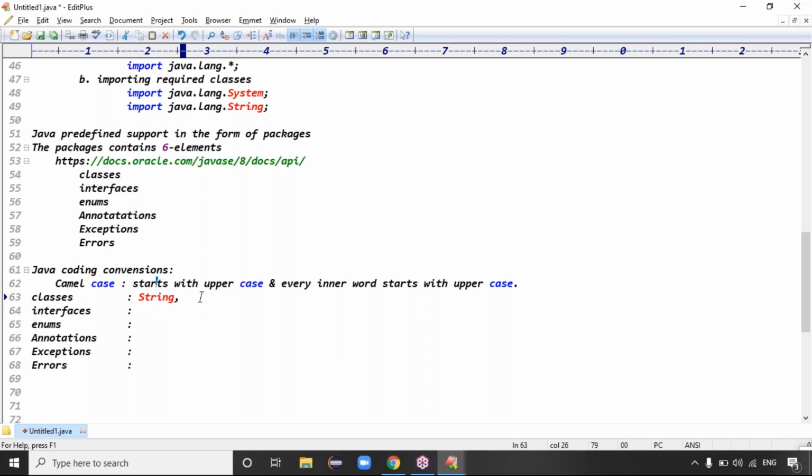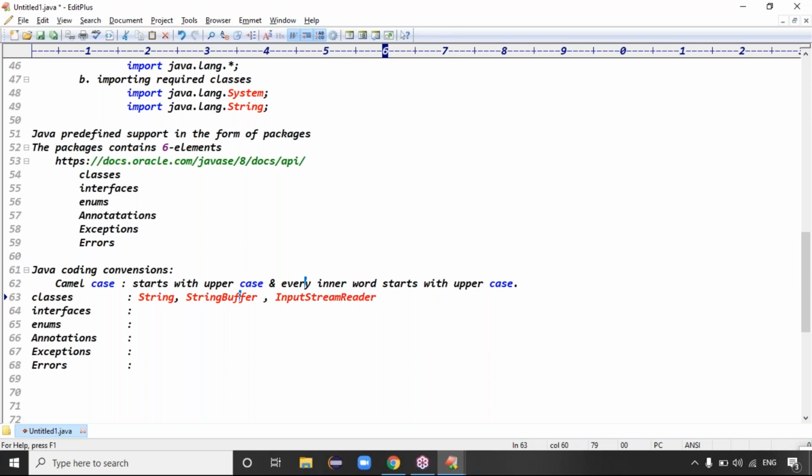If the class contains two words, it starts with uppercase, and every inner word starts with what? Uppercase, right? Exactly. In that case, if you take the string buffer, S should be capital and what? B should be capital, right? Exactly. String buffer, S and B, guys. If you take input stream reader, input I capital, stream S capital, reader R capital, right? Yeah, input stream reader. So string S capital, string buffer S and B capital, input stream reader I, S, R capital.